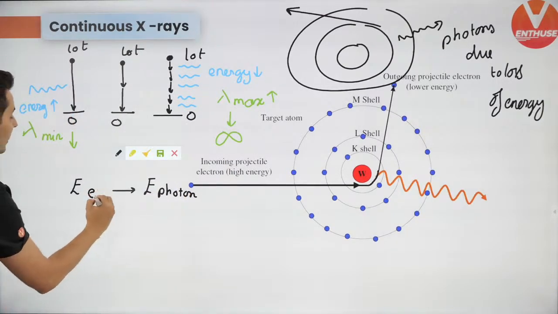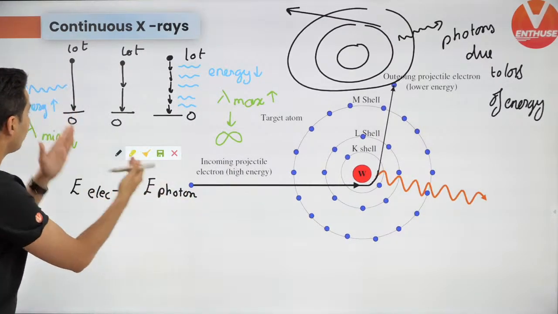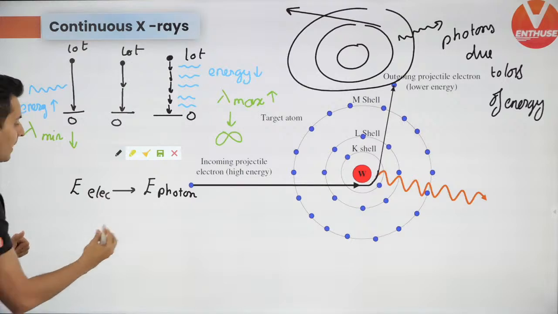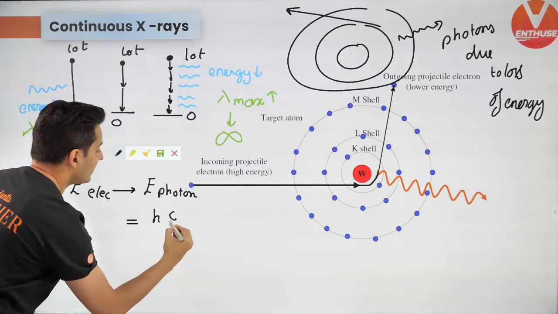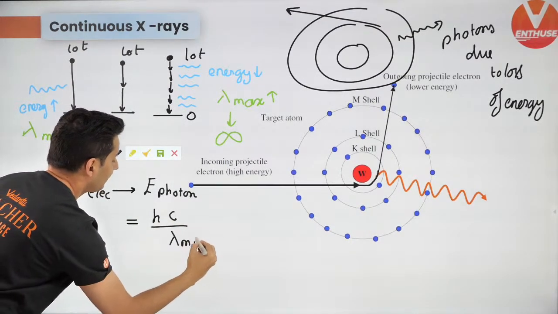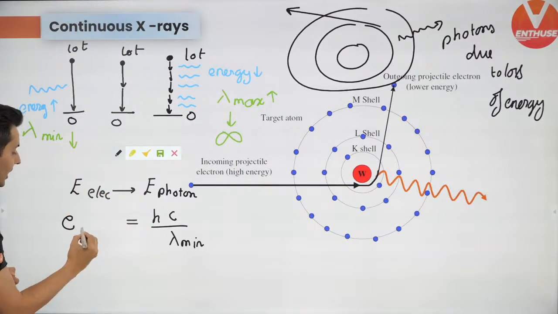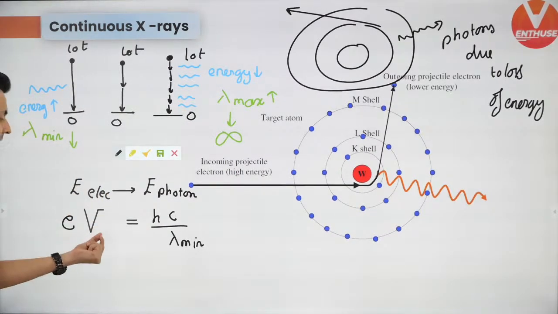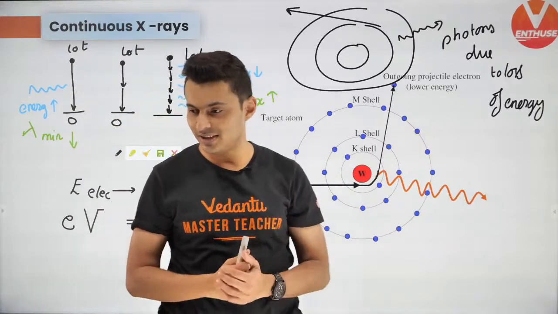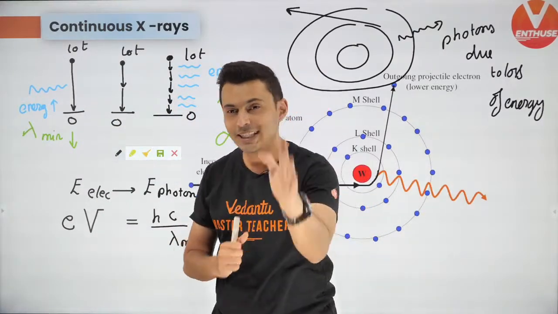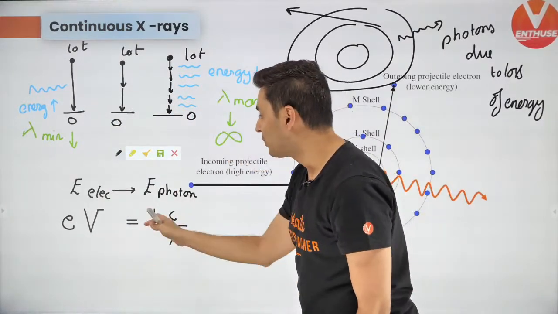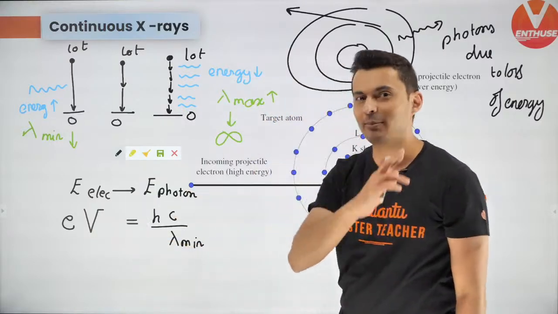So the energy of the photon is hc by lambda minimum. And the energy of the electron will be the charge into the voltage difference. So that is the lambda minimum. I hope this equation gives you the value of lambda minimum now.